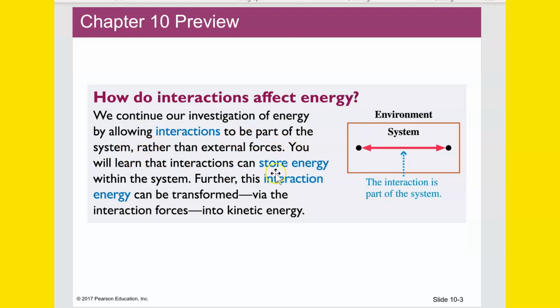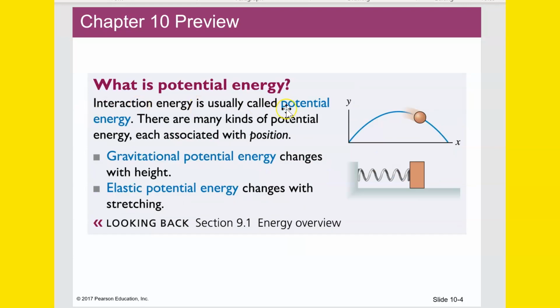You will learn that interactions can store energy within the system. Further, this interaction energy can be transformed via the interaction forces into kinetic energy. What is potential energy? Interaction energy is usually called potential energy. There are many kinds of potential energy, each associated with position. There's gravitational potential energy that changes with our height above whatever the gravity is coming from. Usually we're talking about the Earth.